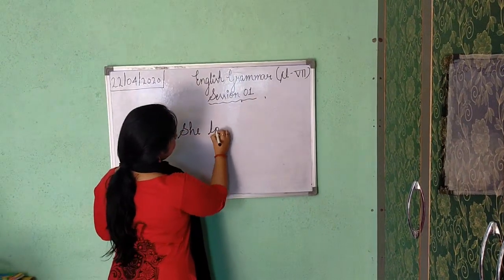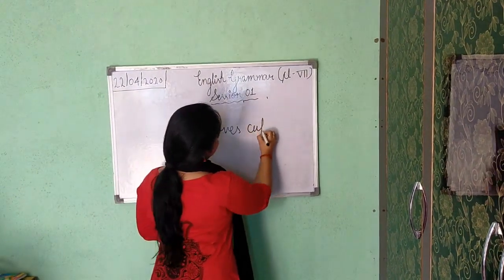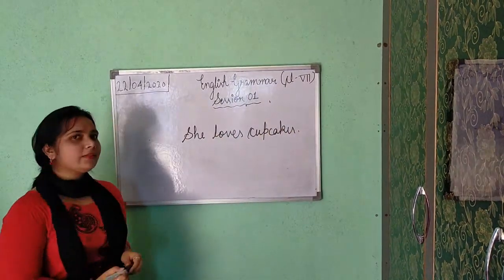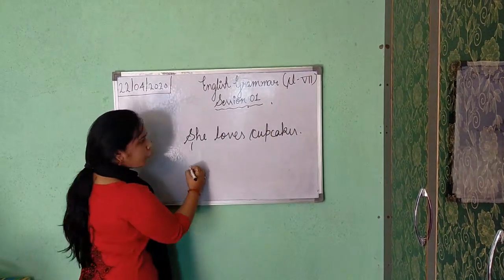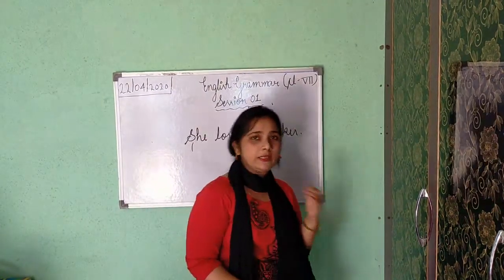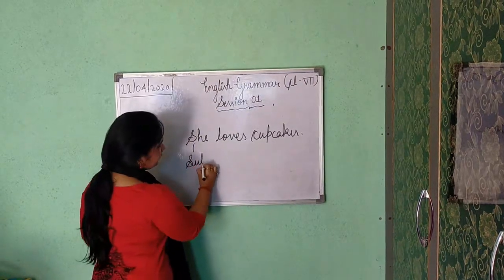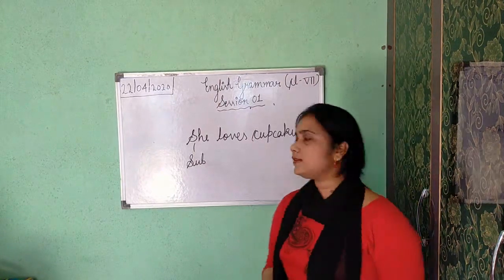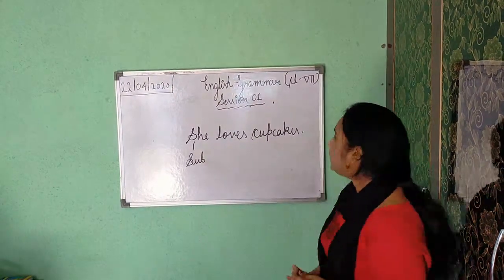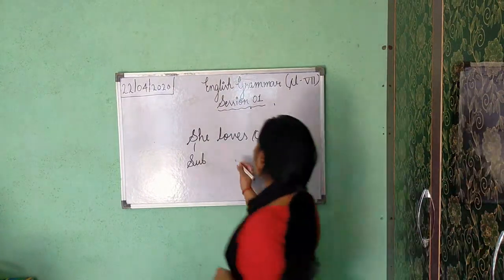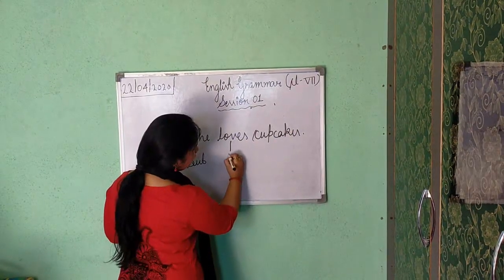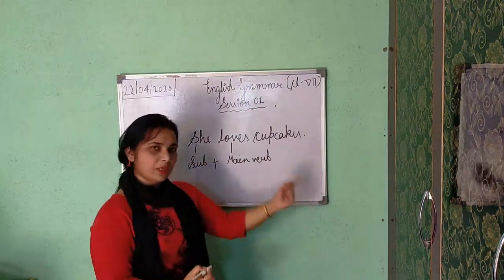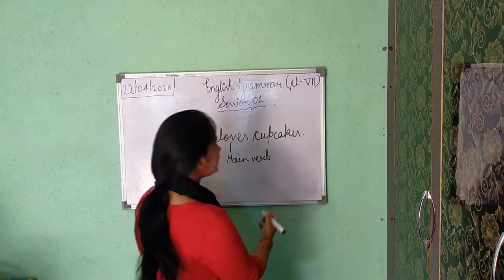She loves cupcakes. She loves cupcakes. Who is loving cupcakes? Yes, she. So the doer of action is our subject. Okay, and what is the verb here? Action word. You can see there is not a single helping or auxiliary verb, but here you can see an action word. So this love is your action word, or you can say main verb. So it is a combination of subject plus main verb. So you can say, yes, it is a simple sentence.